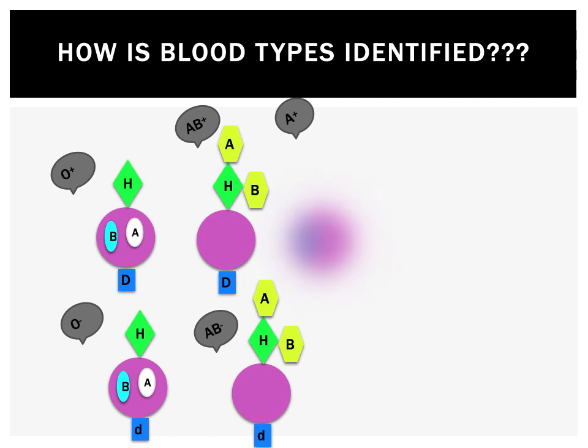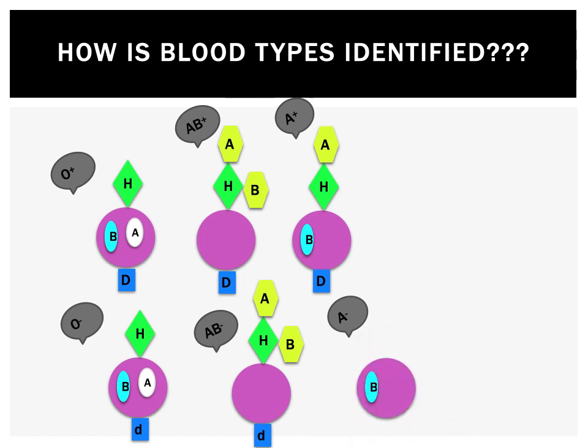Here, in the plasma you will have B antibodies, and on the surface you will have H and the A antigen. If this is present, it is considered as an A blood group. Similarly, if the D antigen is in the dominant stage, it is considered as A positive. If it's an A negative blood group, all the components will be similar, but the D antigen is in the recessive stage.